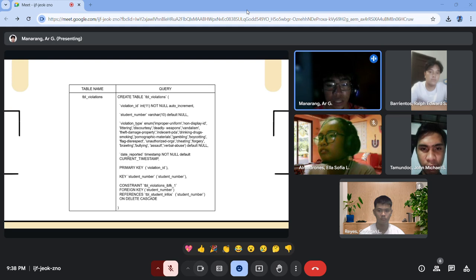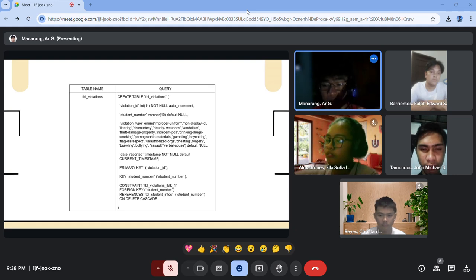Now we have here key student number. What this does is it sets this column as the foreign key within our table. Below we can see the constraint, then the foreign key student number. So it sets the student number as the foreign key within this table. It will connect to the other table, which is the TBL student infos.